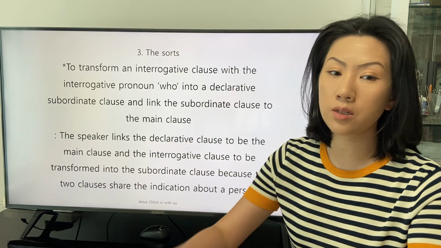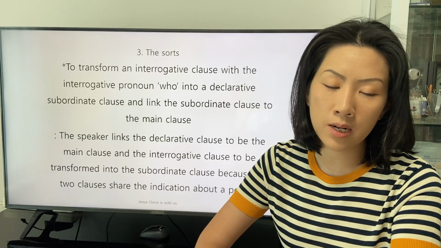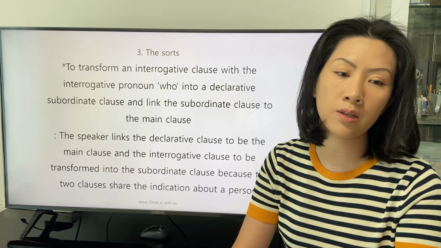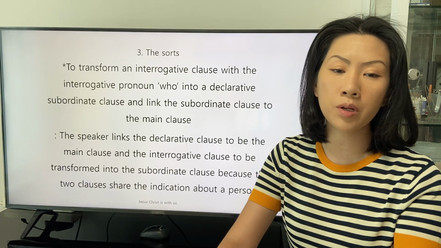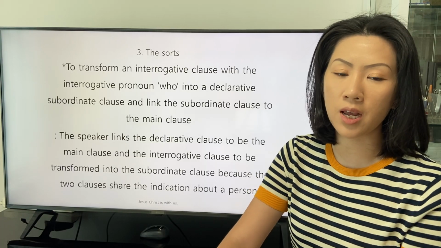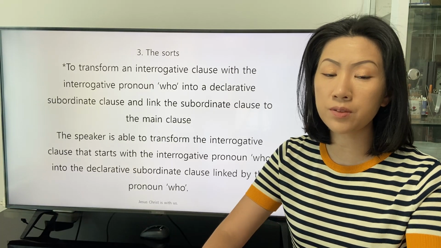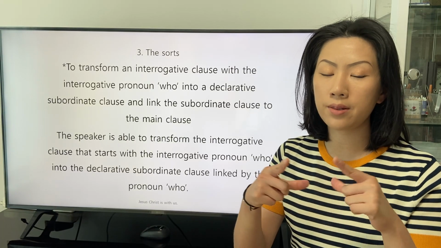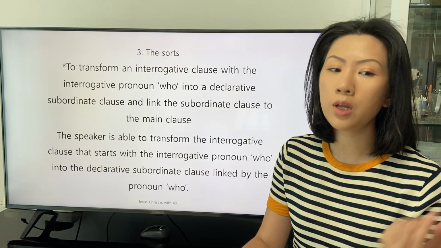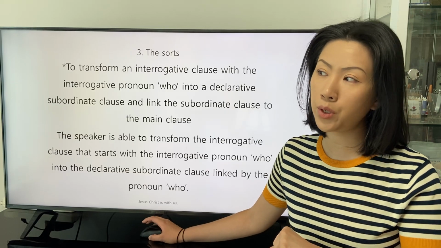Let's start to read the explanation. The speaker links the declarative clause to be the main clause and the interrogative clause to be transformed into the subordinate clause because the two clauses share the indication about a person. The speaker is able to transform the interrogative clause that starts with the interrogative pronoun who into the declarative subordinate clause linked by the pronoun who.